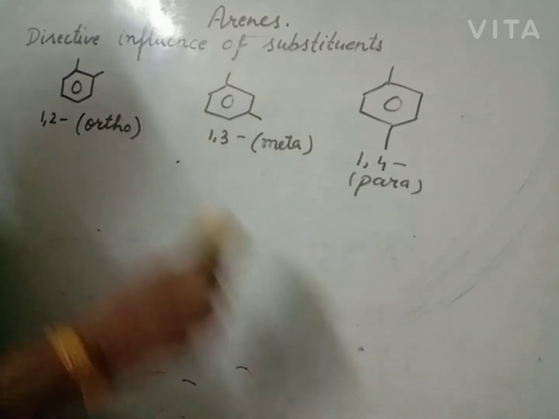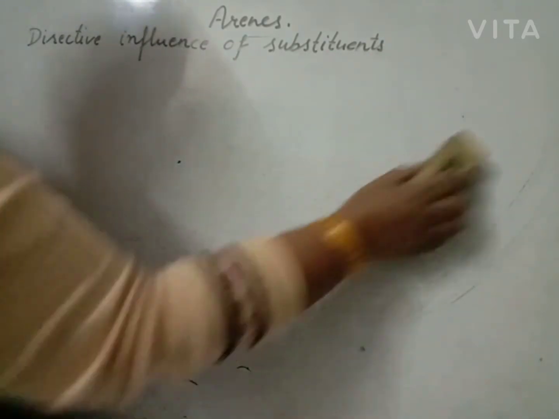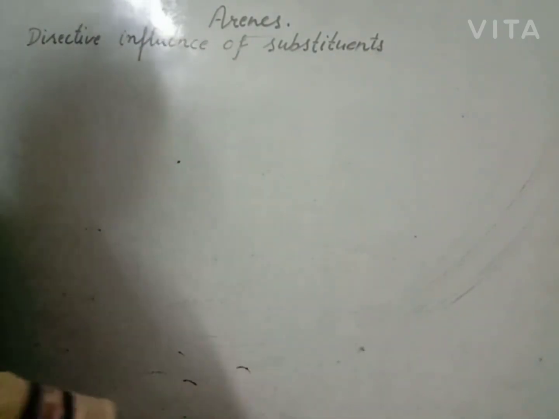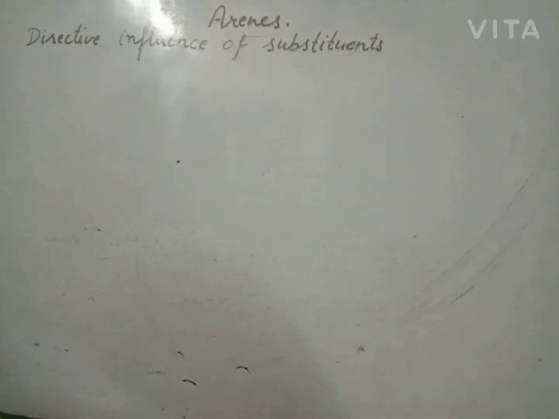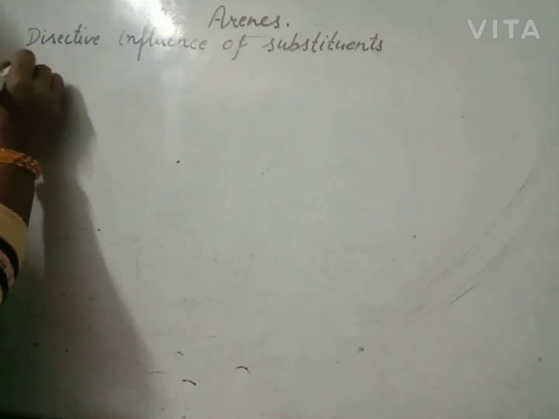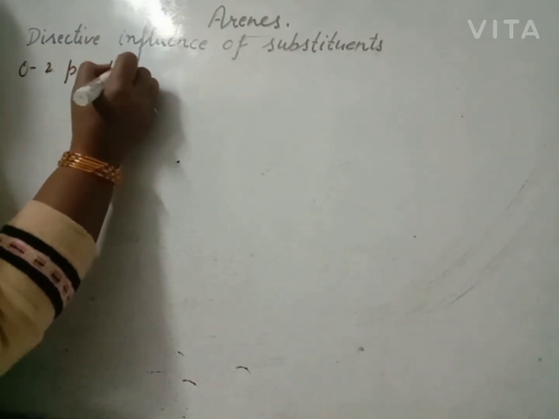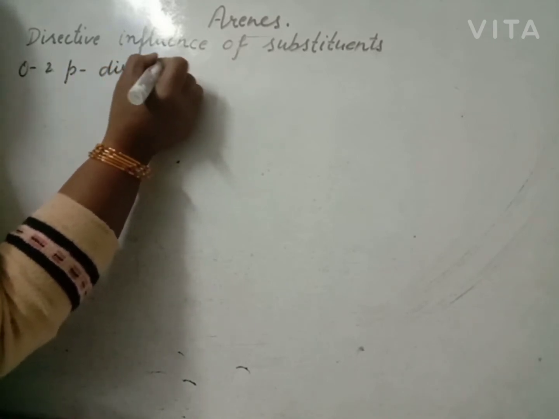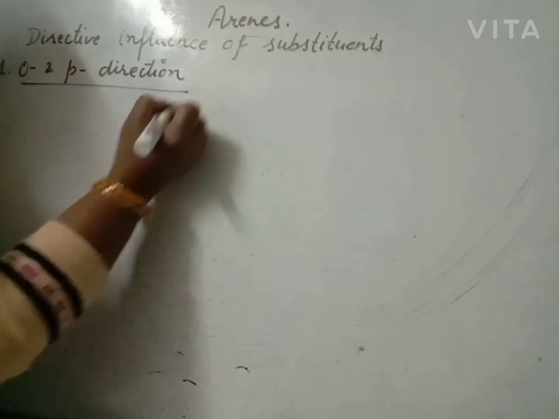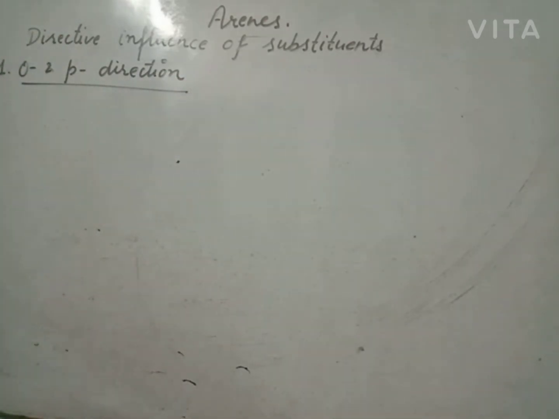The substituent group present on monosubstituted benzene will direct the incoming substituent either to the ortho and para position or to the meta position. So the directive influence of a substituent may be ortho and para directing or meta directing. Beta, which groups are ortho and para directing for benzene? The electron releasing groups, the groups which increase the resonance, which show plus R effect, are ortho and para directing.